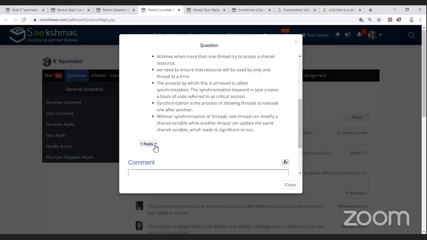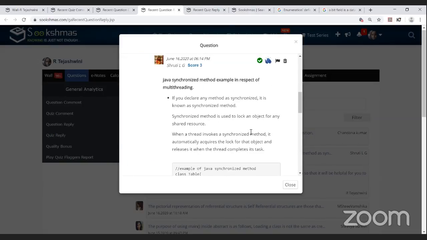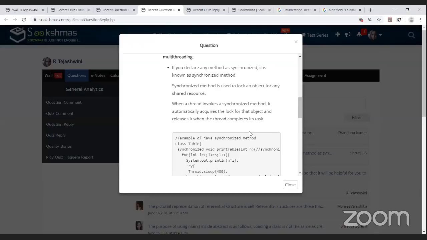See the second reply, with a code snippet. Anybody can easily understand it, so with this explanation we can give full weightage to the second reply. So for each and every concept, if you have a code snippet, definitely give more weightage to it. Please keep this in mind in future. I hope you're getting my point. Yes, sir, I'm getting it.